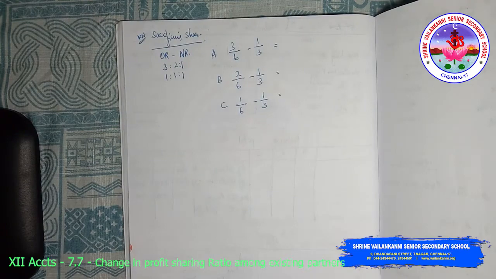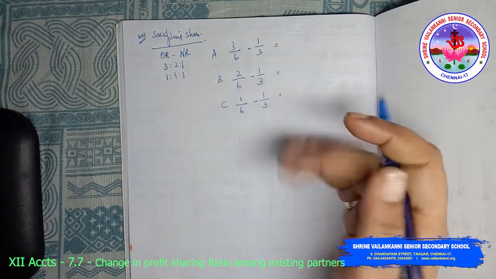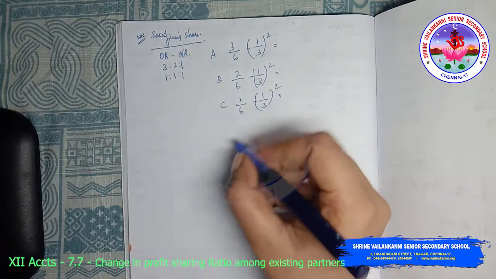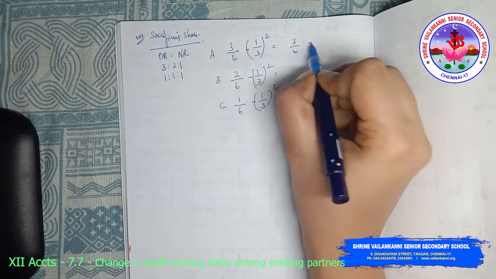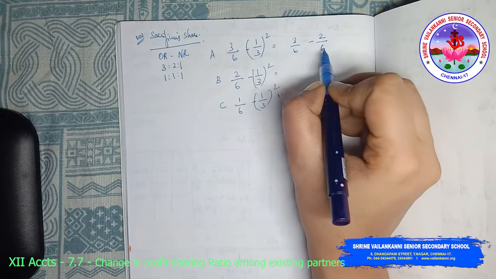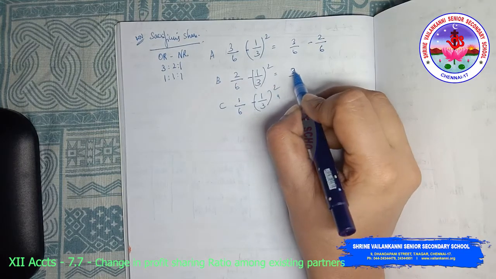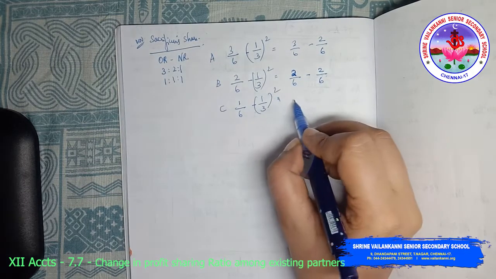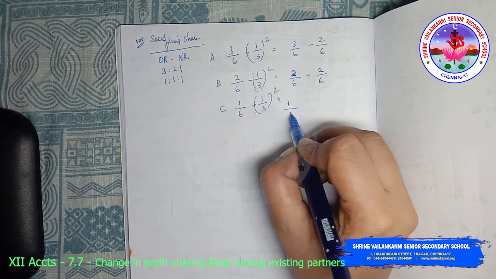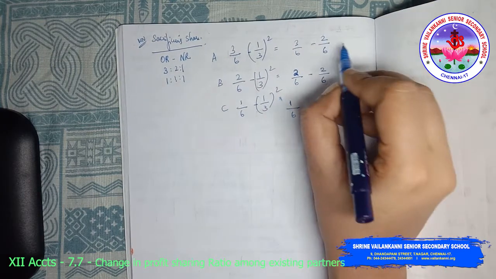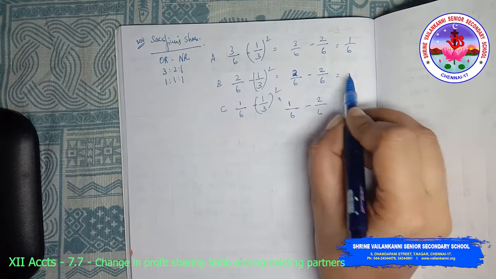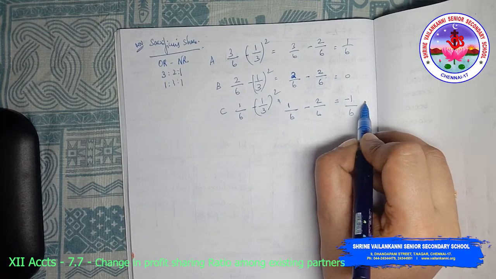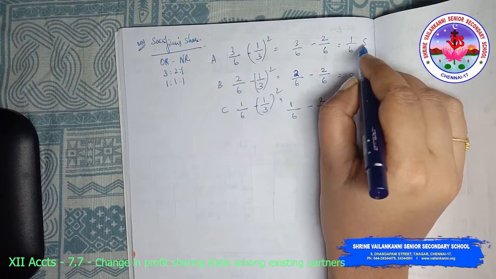Since the denominator is not equal, we need to make it equal. So I'm just multiplying this by 2. Okay. So 3/6 minus 2/6. 2/6 minus 2/6. 1/6 minus 2/6. So I'm getting 1/6, 0 and minus 1/6. So C is the gaining partner, A is the sacrificing partner.